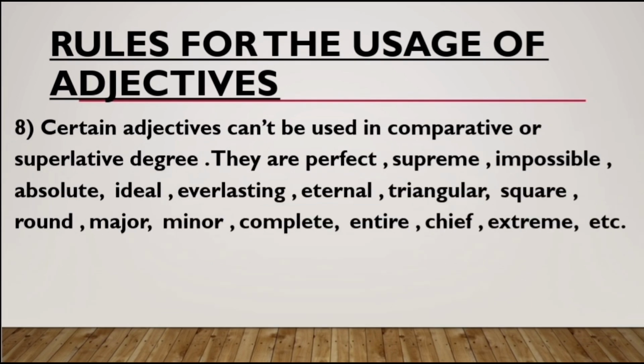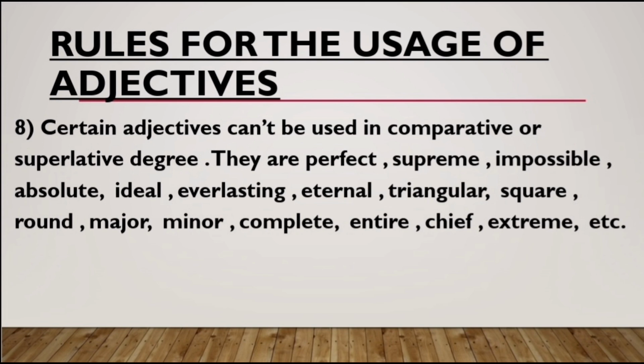Rule number 8 is certain adjectives can't be used in comparative or superlative degree. There is a certain group of adjectives which cannot be used in comparative or superlative formations, and some of the examples are perfect. We cannot use "more perfect" or "most perfect".